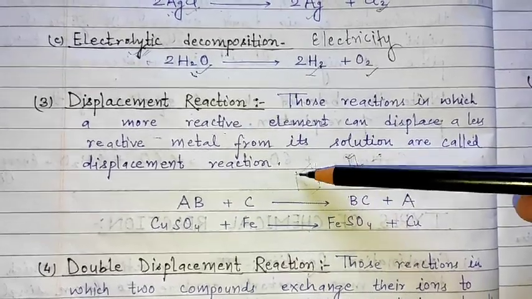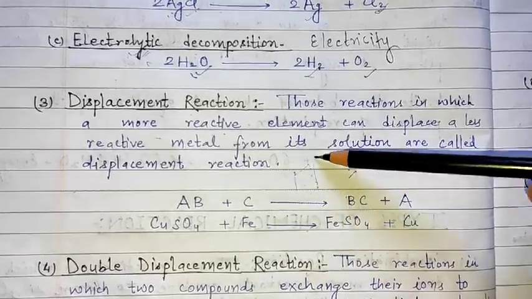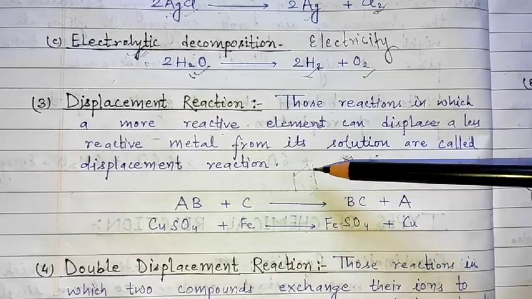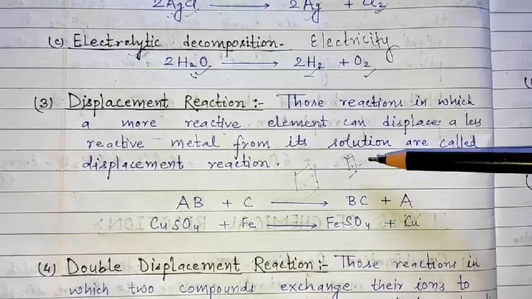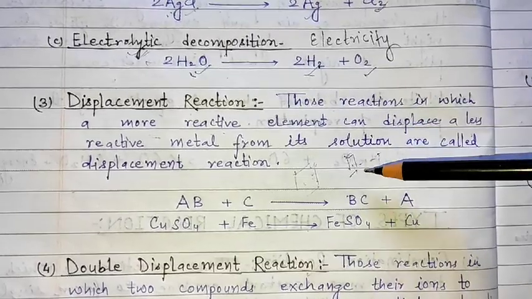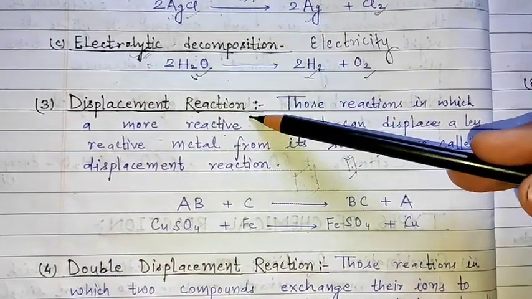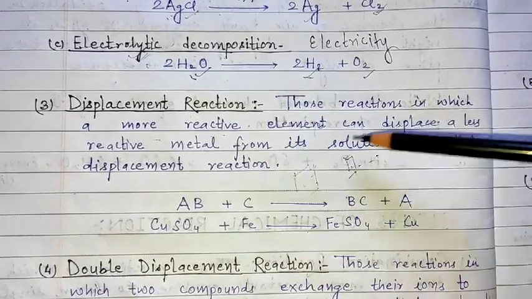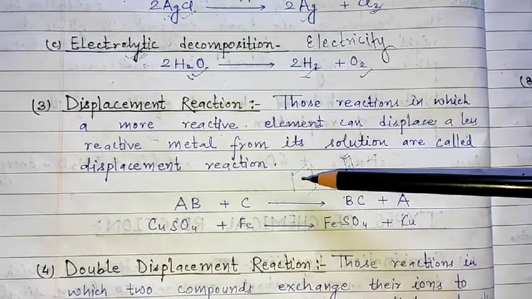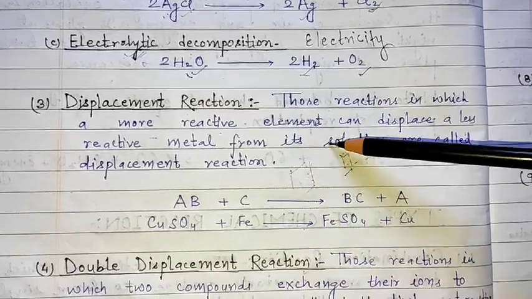That means a stronger or more reactive substance is only able to displace the smaller or weaker one. The same is the case with a displacement reaction. A more reactive element will always displace a less reactive material or metal from its solution.